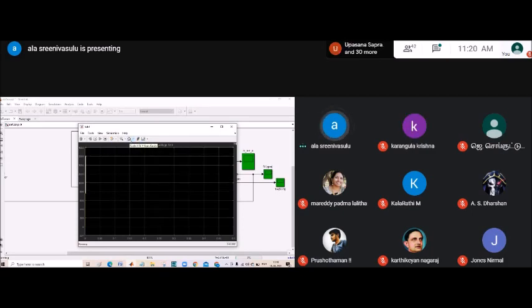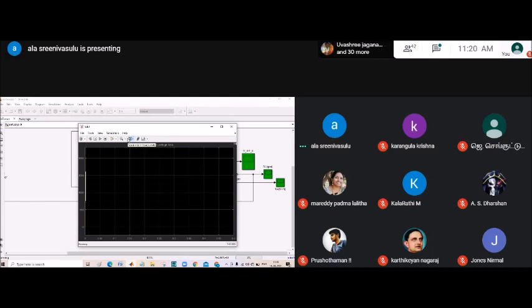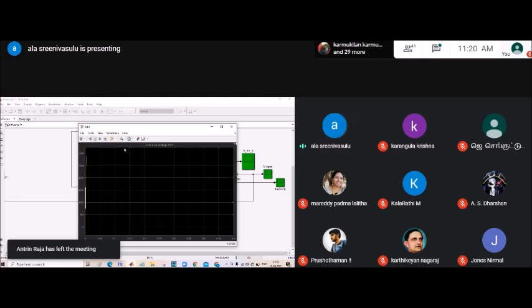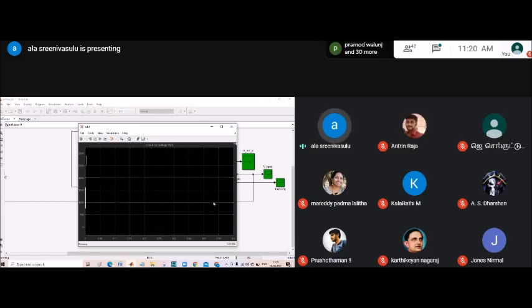You can see here. It will reach some peak value, oscillate, and settle down at one point.